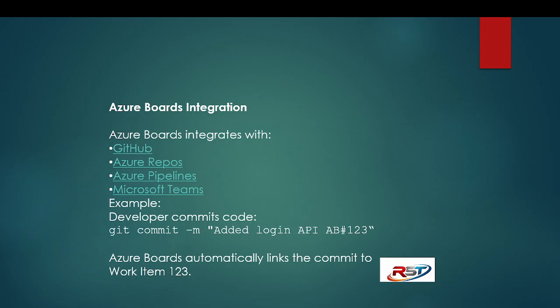So if they give the command, it will link this commit to work item 123. We are giving AB#123, right? So it will link that commit to work item 123.